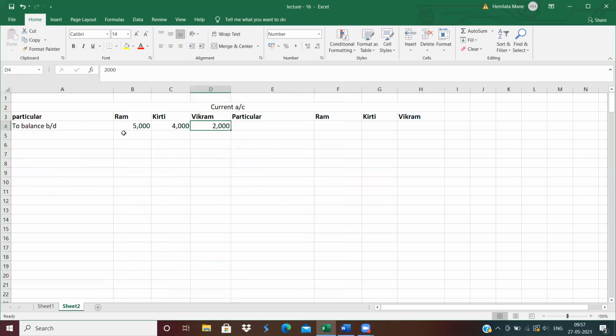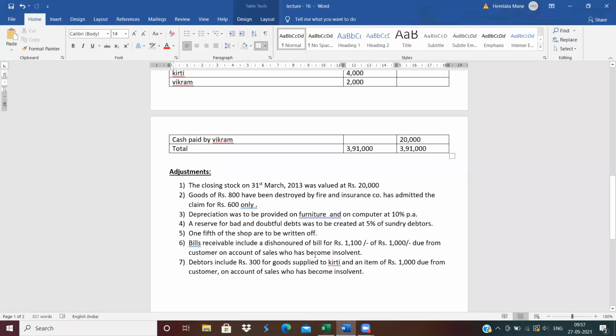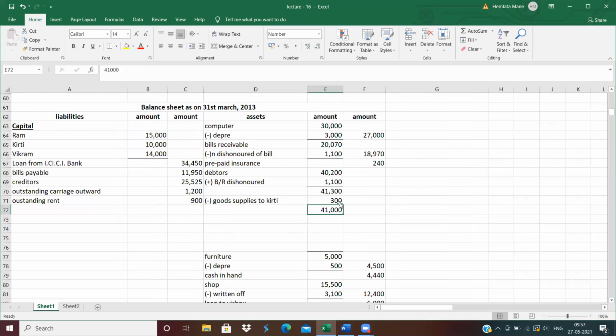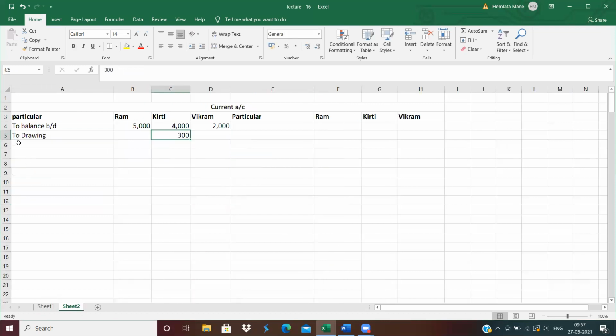And the second effect: goods supplied to Kirti. In the current account, drawing means it is personal use. So to drawings in Kirti's column, 300 rupees. Clear? First effect, less from debtors, and second effect, in the current account, to drawings in Kirti's column, 300 rupees.